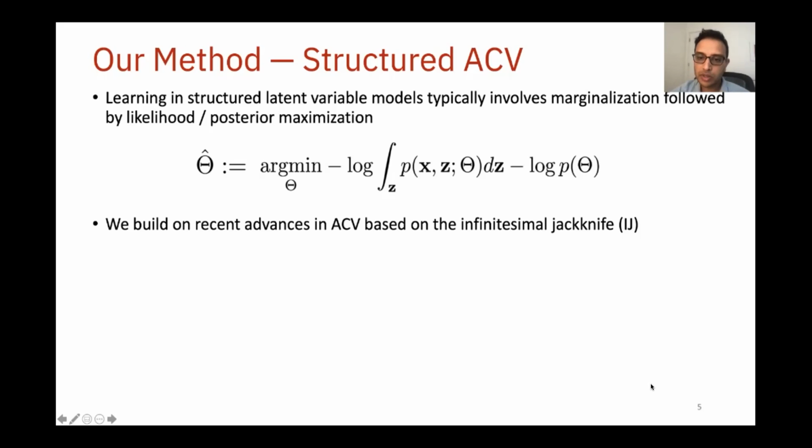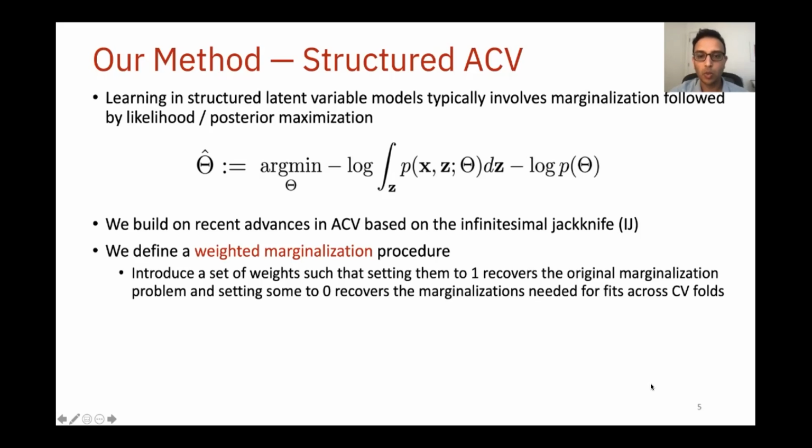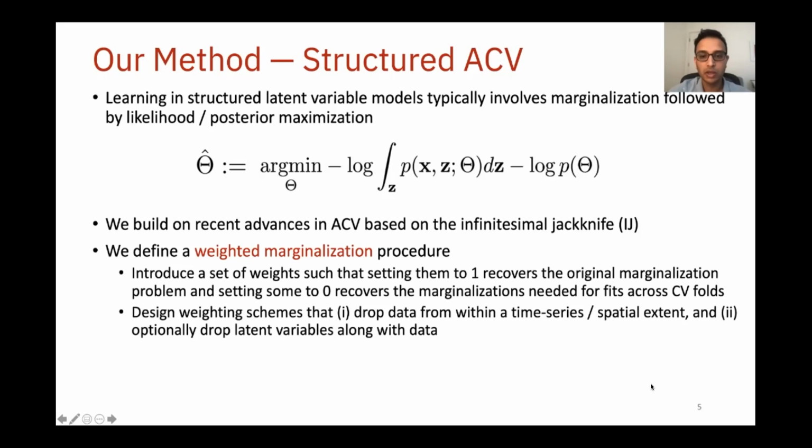Building on recent advances in infinitesimal jackknife-based approximate cross-validation procedures, we introduce a weighted marginalization procedure. Our procedure introduces a set of weights, setting all of which to 1 recovers the original marginalization problem, while setting a subset of these weights to 0 recovers marginalization problems needed for fits across different CV folds.